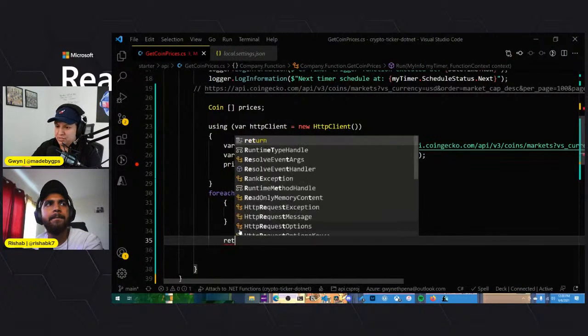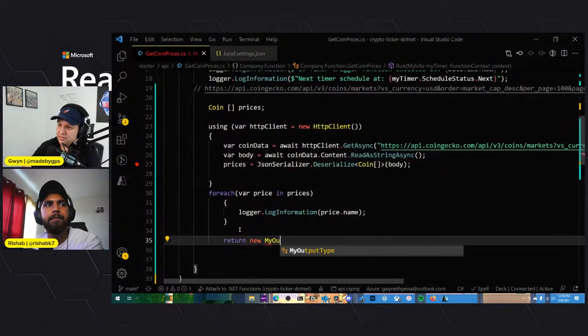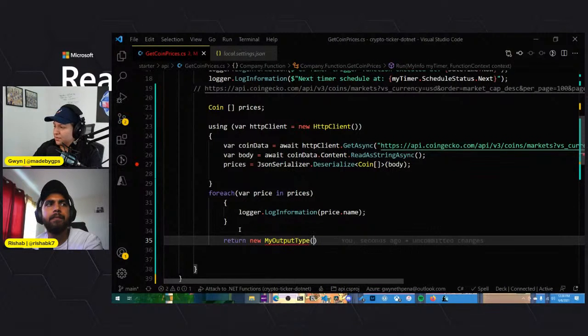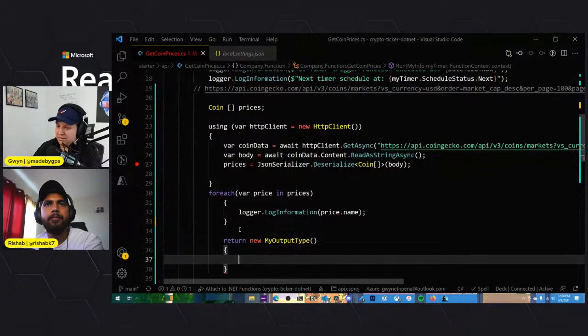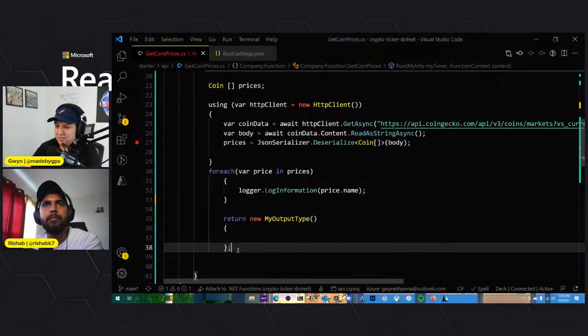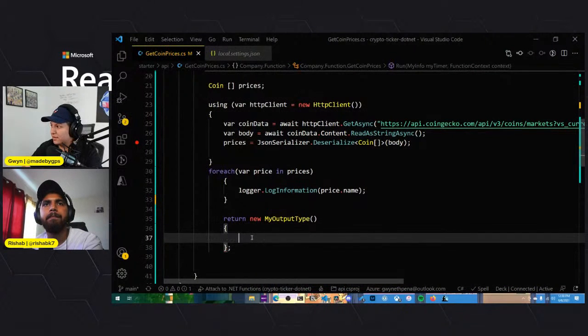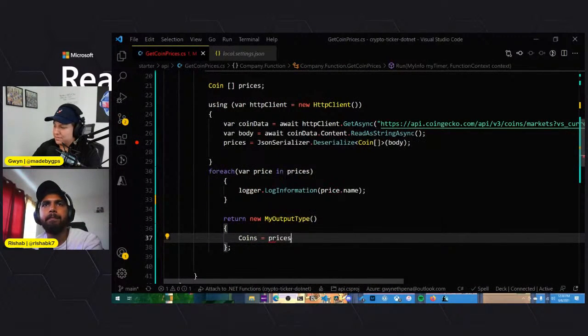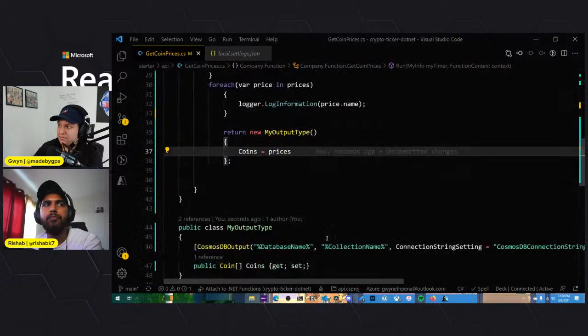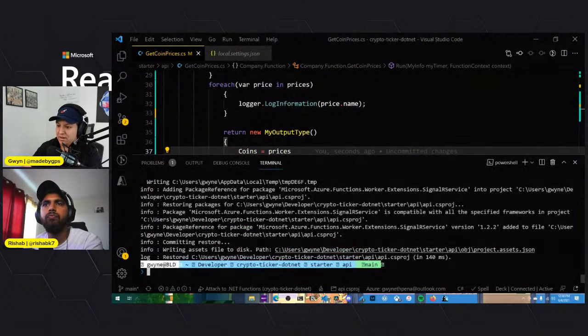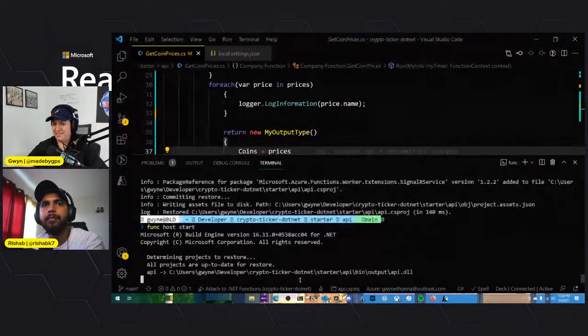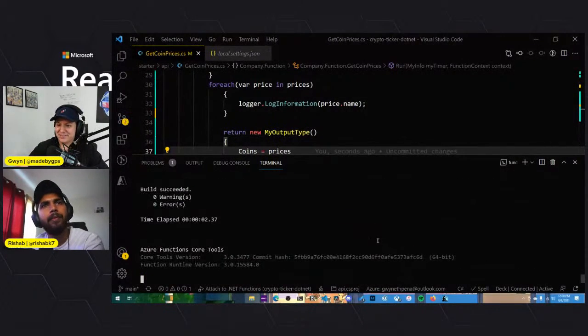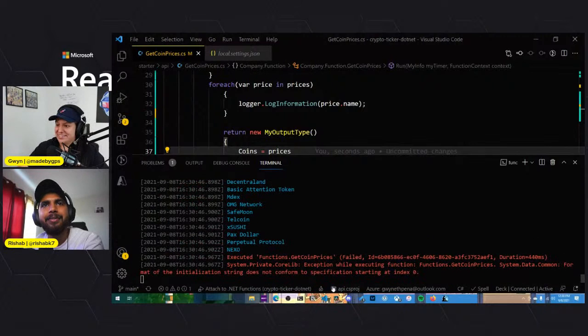So now we'll do return new MyOutputType, and we'll go ahead and provide the Cosmos DB. So that would just be Coins is going to equal prices, right? Yep. And I think that's it for now. Let's see if we get any errors. I'm pretty sure I wrote the settings correctly, but we'll take a look. See, I knew I got something wrong.